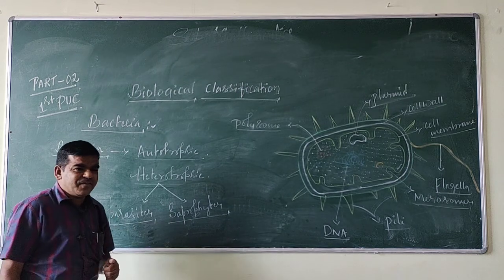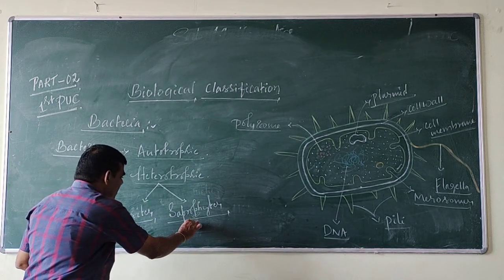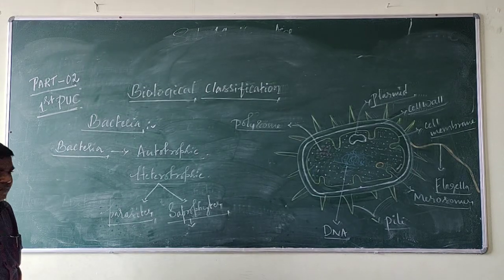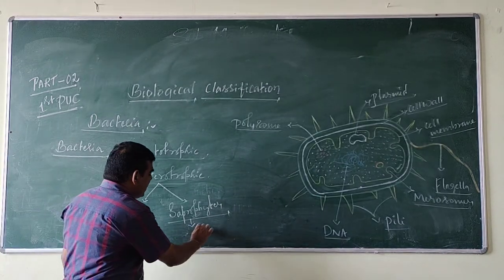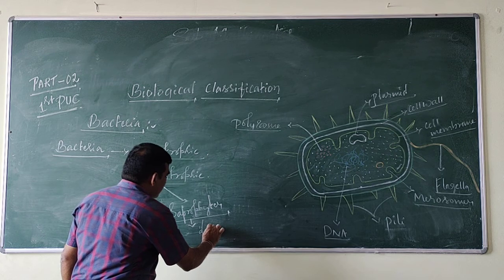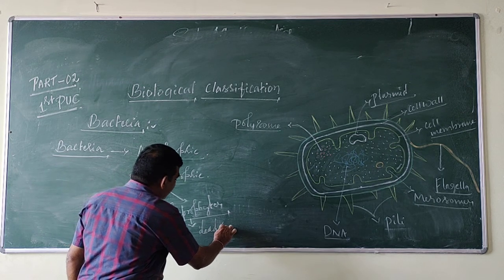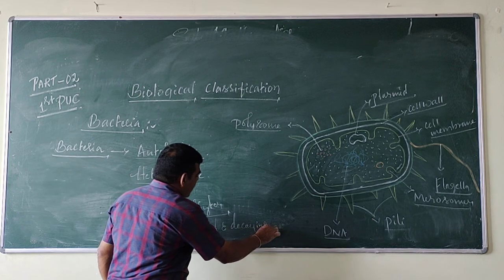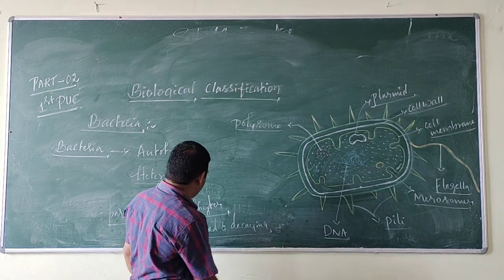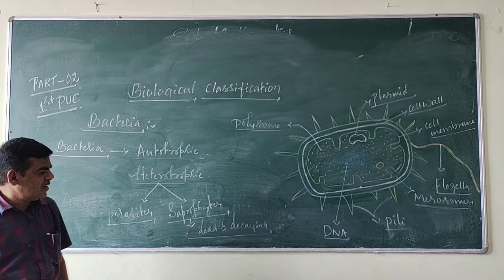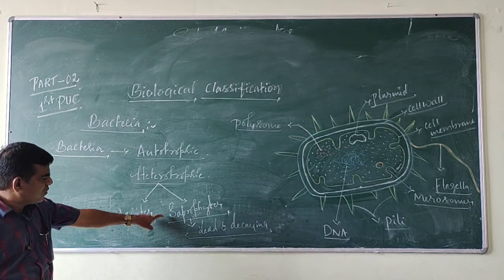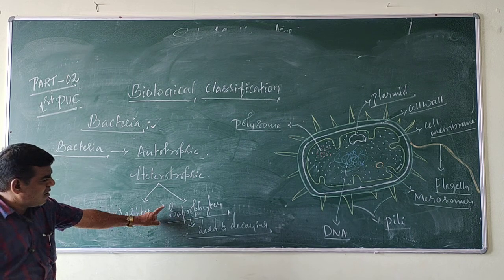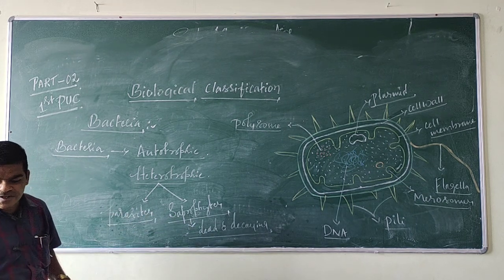Next, saprophytes. Saprophytic bacteria are those that depend upon dead and decaying organisms. Such bacteria are called saprophytic bacteria or saprophytes.